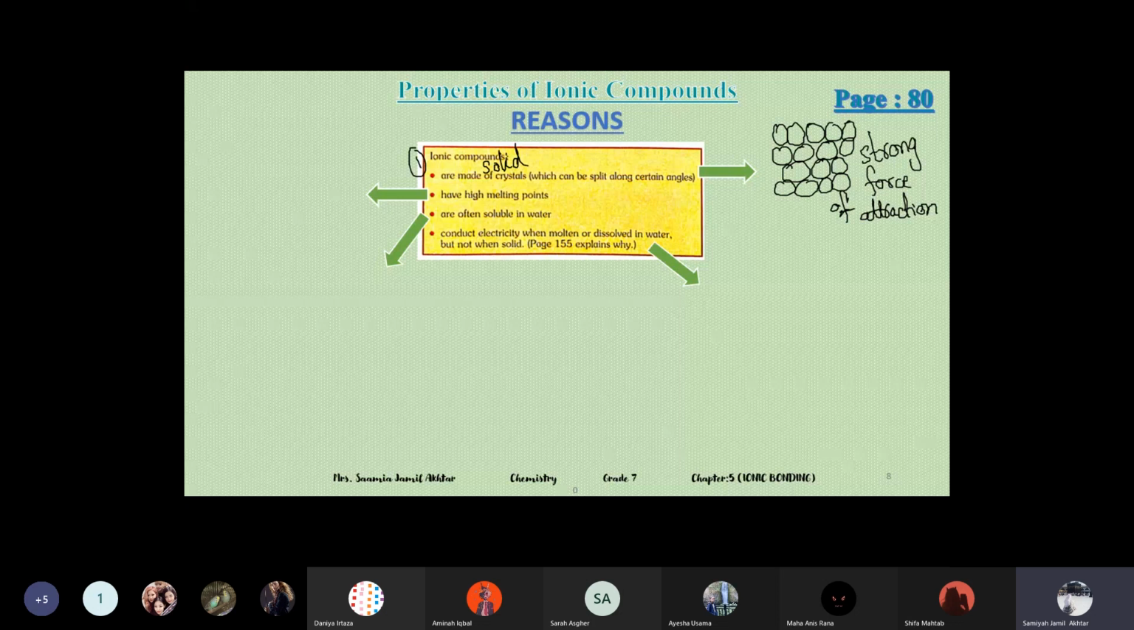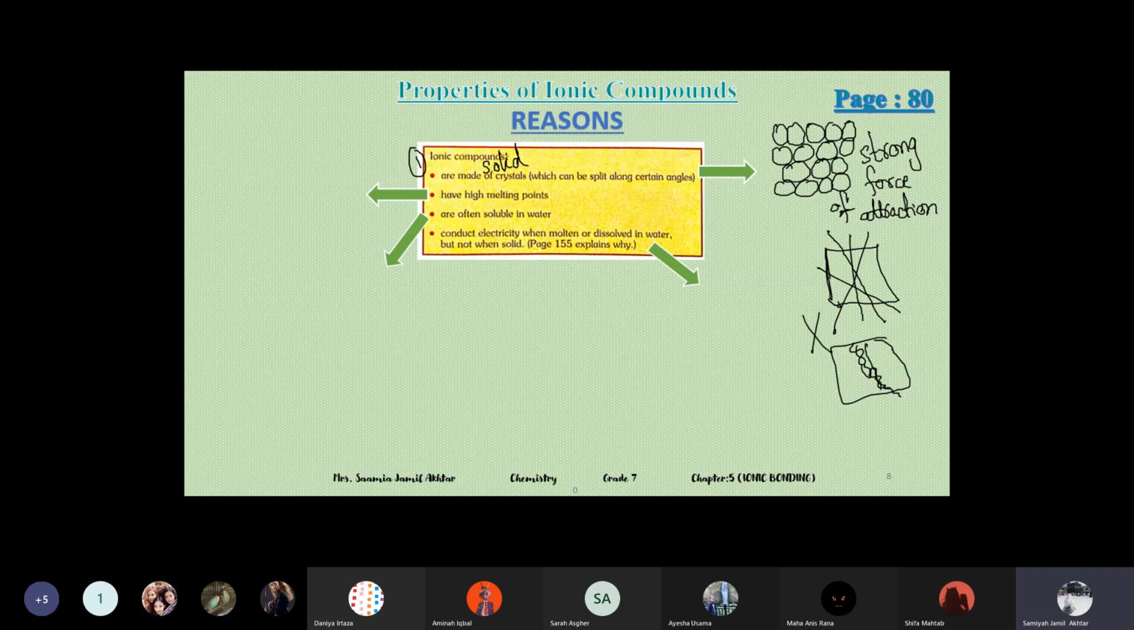Now, because of this regular arrangement, when we try to cut the crystals, they split at certain angles, like straight. It means they break at a certain angle, either straight or in this form or this form. They are not like rubber. They're not soft. If you try to break rubber, it breaks randomly. So ionic compounds are not like this.